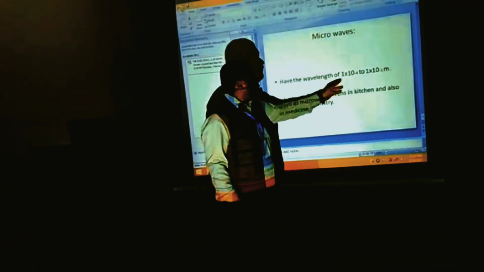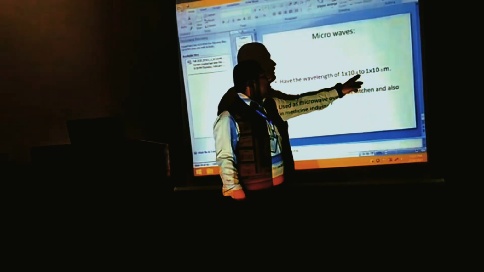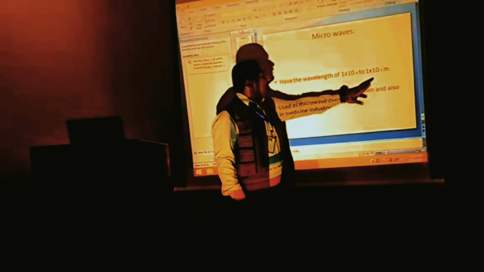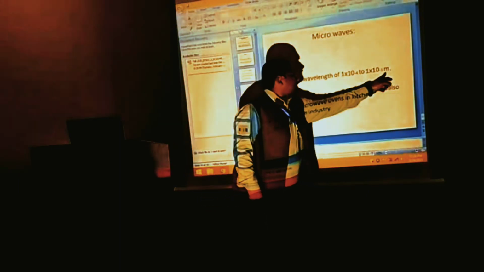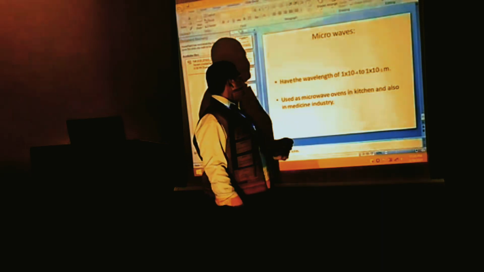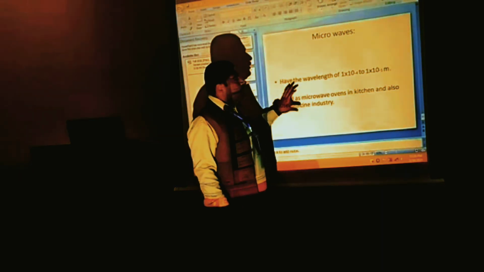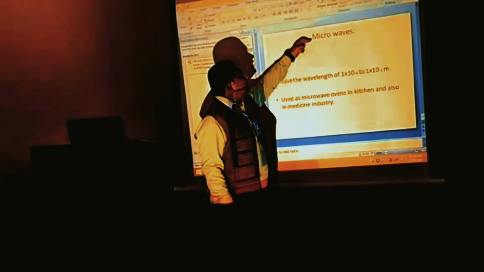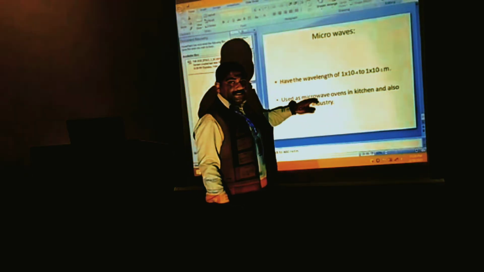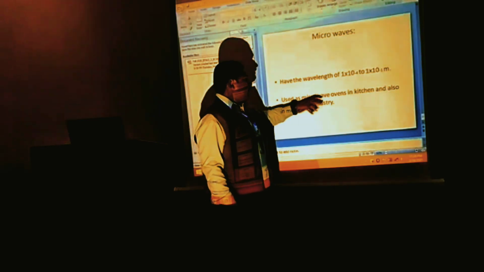Microwaves have a wavelength of 1 × 10⁻⁴ to 1 × 10⁻¹ meter. This is the wavelength of microwaves, and we know about microwave ovens. These microwaves are used in the microwave oven, which is used in our kitchens and medical industries.